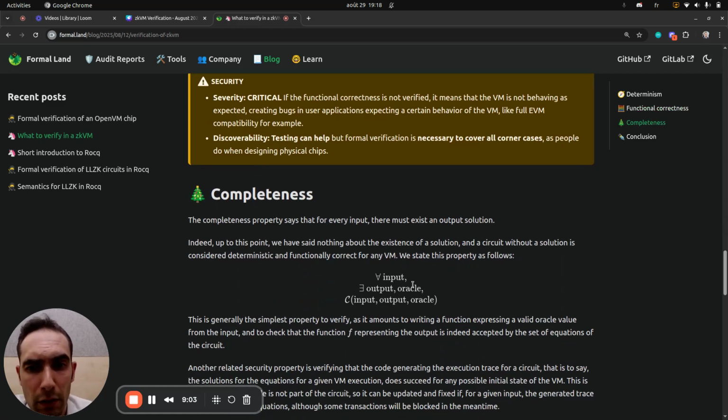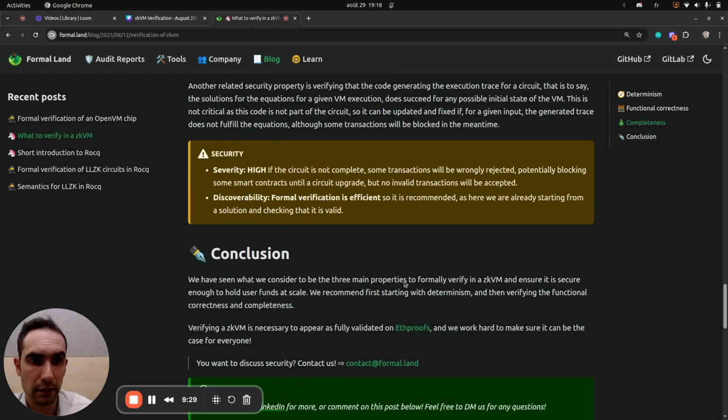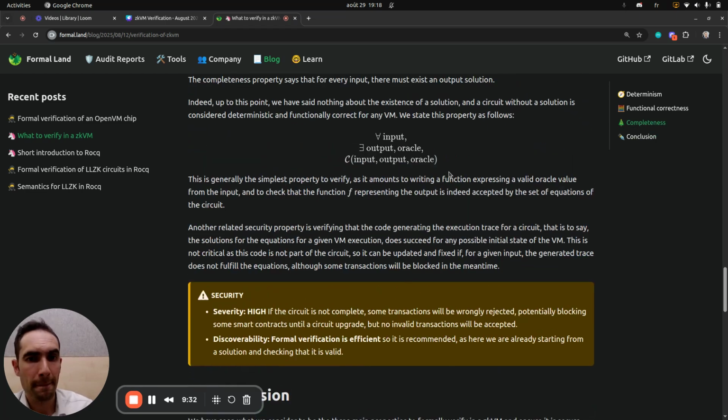And finally, there is the completeness property, which is stating that we can always make progress. So we could very well have equations that are correct in the sense that they are deterministic and they represent exactly the VM, but we could have some cases also where they have no solution. So not having any solution is still being deterministic, because you cannot make a fake next step, but you cannot also make a right one. So we need to verify what we call the completeness property for that.